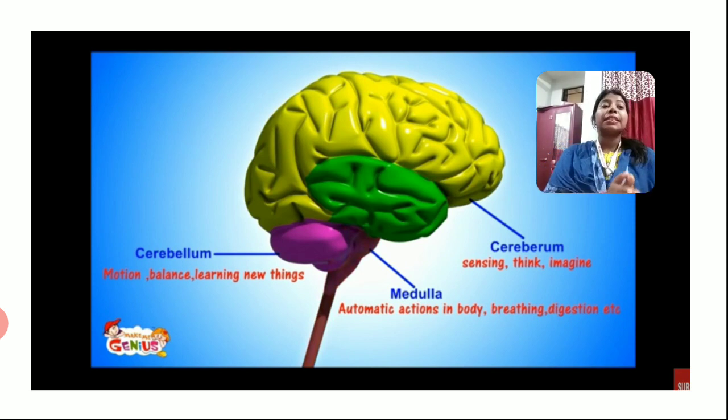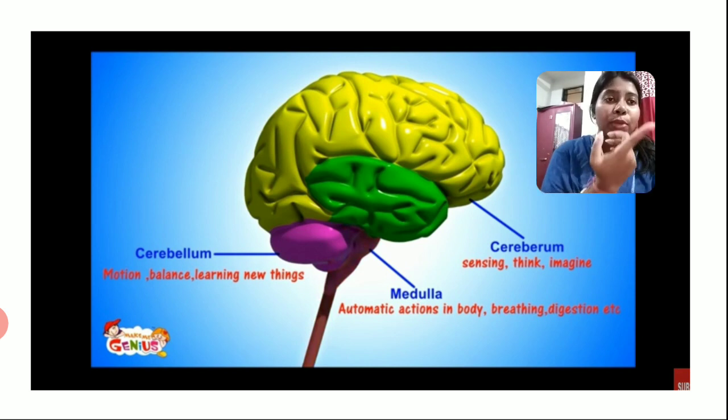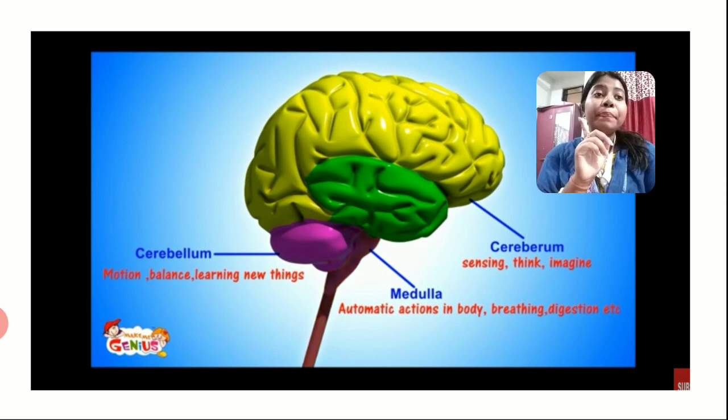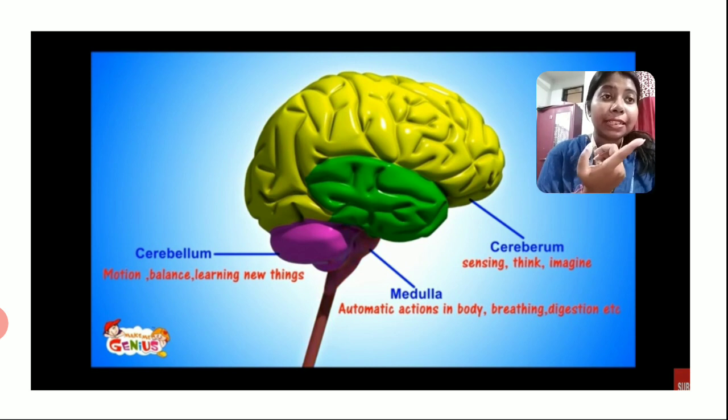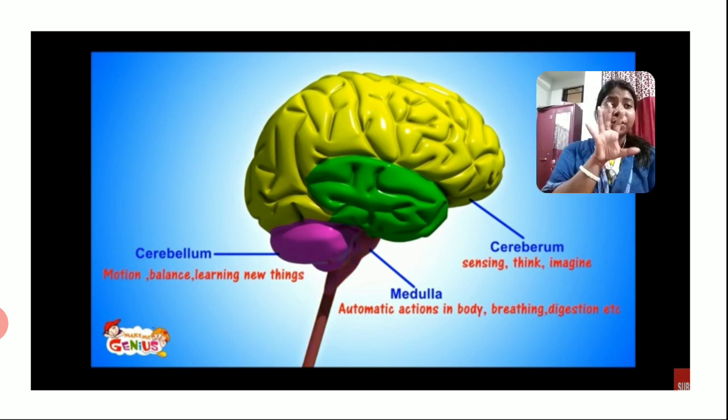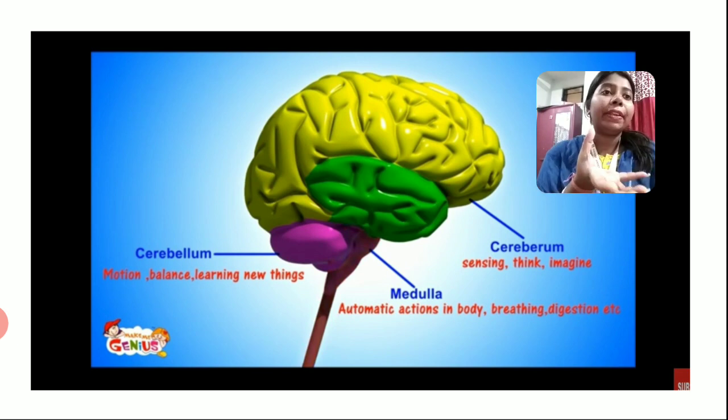And the last is the brainstem or medulla, which is responsible for all involuntary actions in our body. Clear? Now, if you look at the picture, you can see the cerebrum contains the major part of the brain, isn't it? The major portion of the brain is covered by the cerebrum itself.